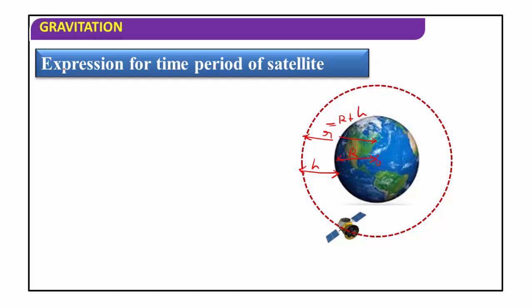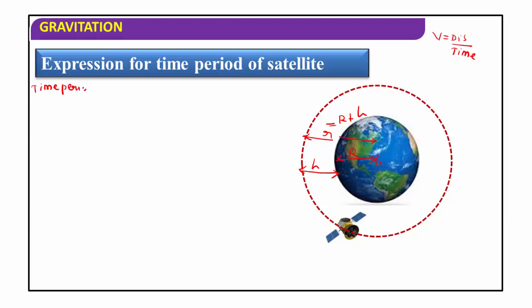Time period of the satellite, by which formula will you calculate it? Velocity v is equal to, what is the formula? Velocity means the rate of change of displacement. You know the formula, v is equal to displacement divided by time. Time is equal to displacement divided by velocity. What do we have to calculate here? Time period of the satellite.